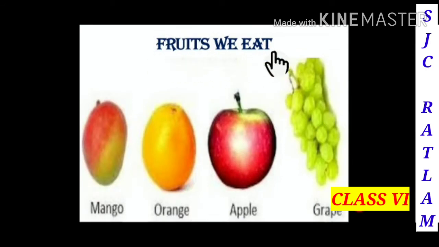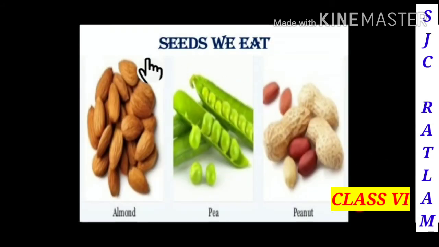Fruits we eat. The fruits which we can eat are mango, orange, apple and grapes. And seeds we eat. The seeds that we can eat are almonds, peanuts and pea. And we get oil from groundnut and mustard.